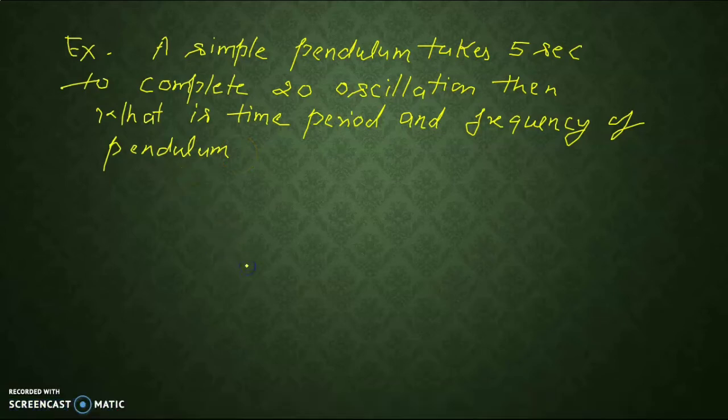Okay, dear students, we are taking an example. A simple pendulum takes 5 seconds to complete 20 oscillations. Then, what is the time period and frequency of the pendulum? As we know, the definition of the time period is the time taken by any object to complete one oscillation. So, how will we calculate it in 20 oscillations?